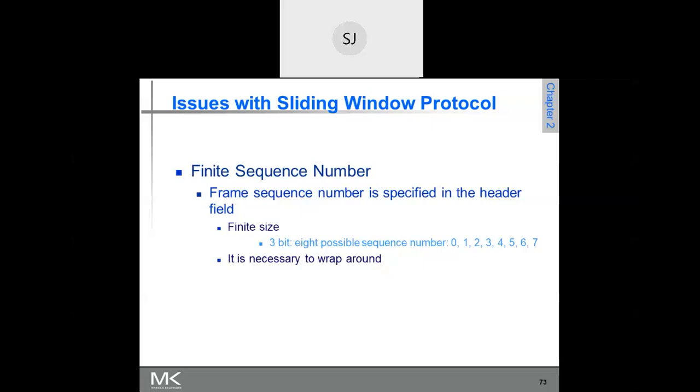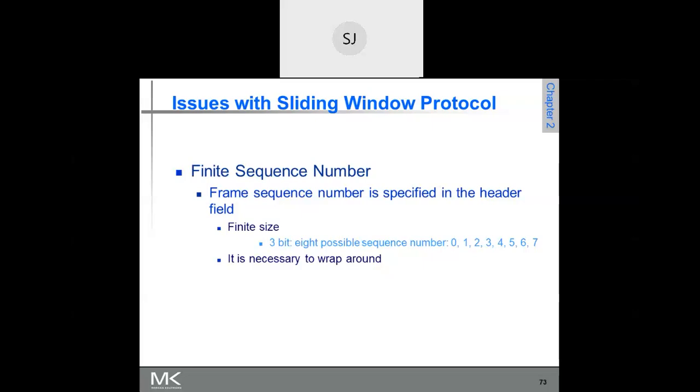The three techniques that are used are, one, sending a negative acknowledgement. As I said, frame number 2 is lost, but frame number 3 has been received. Since frame number 3 has come but frame number 2 has not come, the receiver will immediately send a negative acknowledgement to the sender, indicating that frame number 2 is lost. So that is one technique, and the sender immediately sends frame number 2.